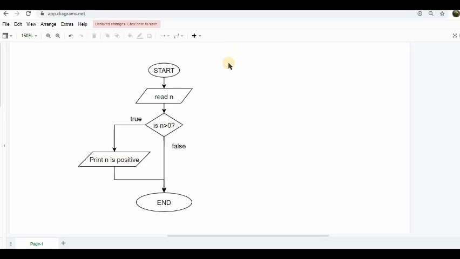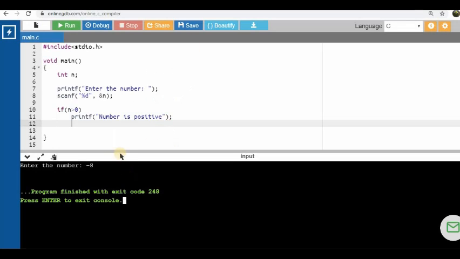To know the reason for the blank output that we have got, let us take a look at the flowchart of this program. First we read the value of n, and in an if statement we have written, if the value of n is greater than 0, and if that is true, print n is positive. So what will happen if it is false? Nothing, we have not written anything about it. So if the condition is false, then simply terminate the program. This is exactly what is happening over here.